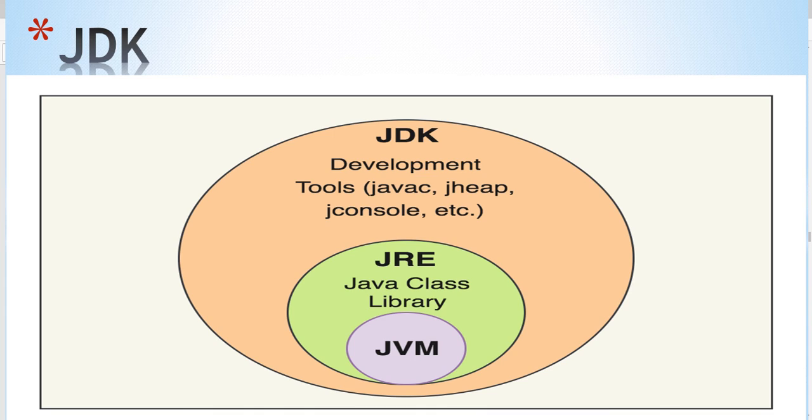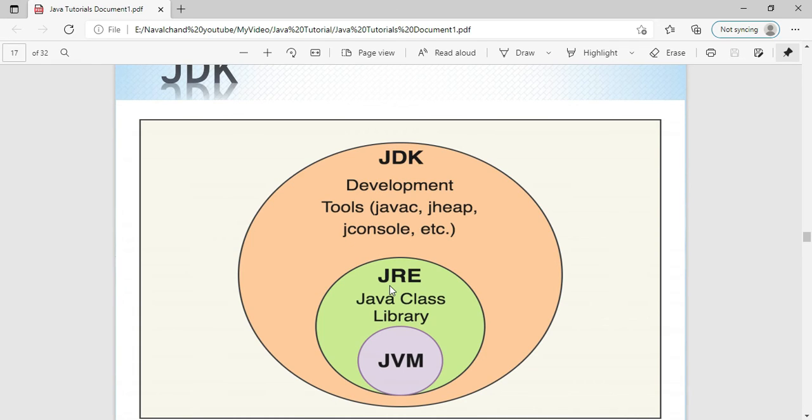So finally let's cover a few interview questions. First question: to execute already compiled code, what do we need, JDK or JRE? We just need a JRE. We don't need a JDK. The second question: to develop an application as well as execute and run it, what do we need?